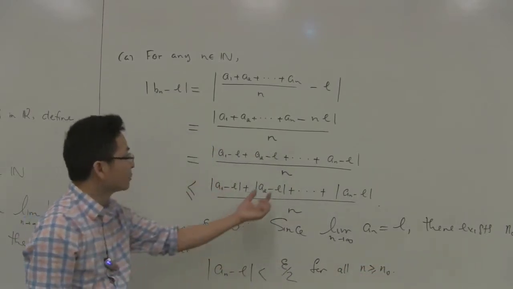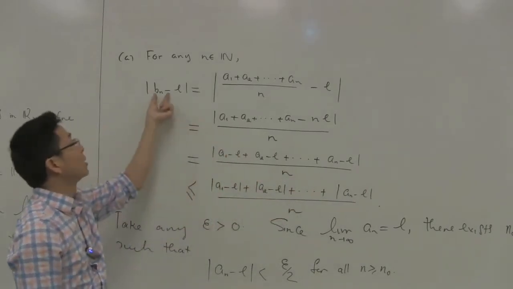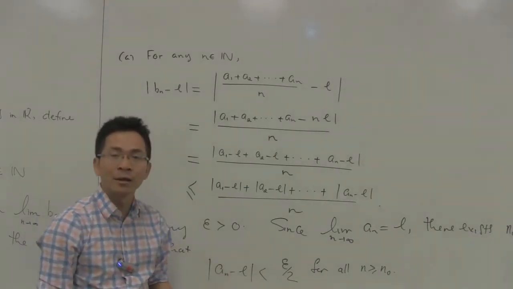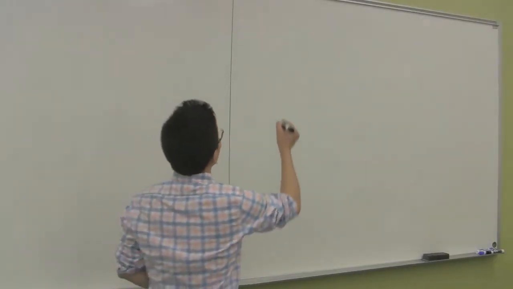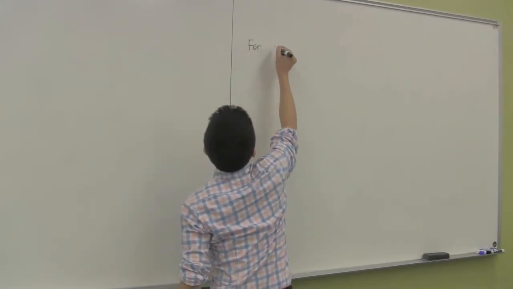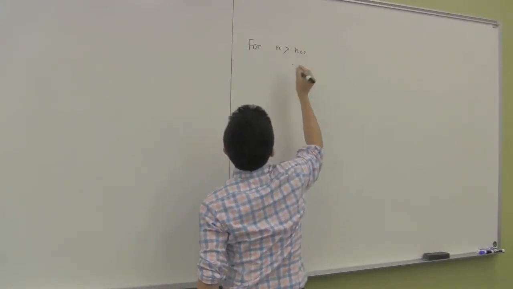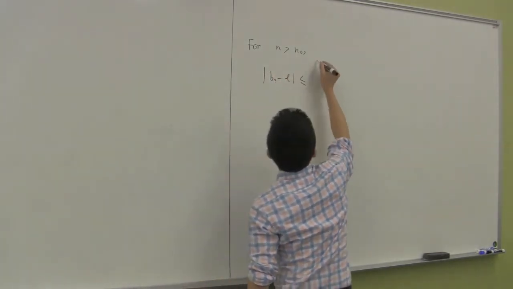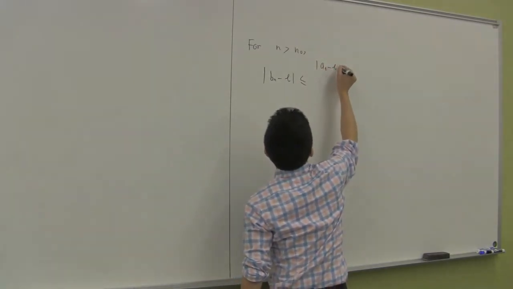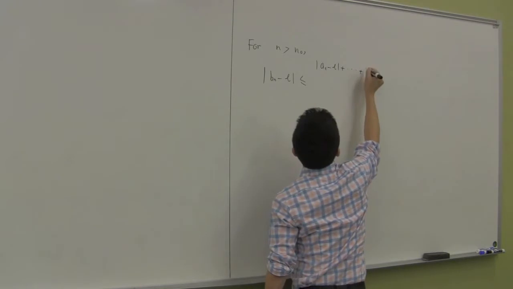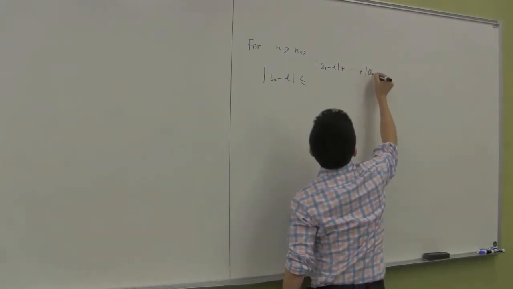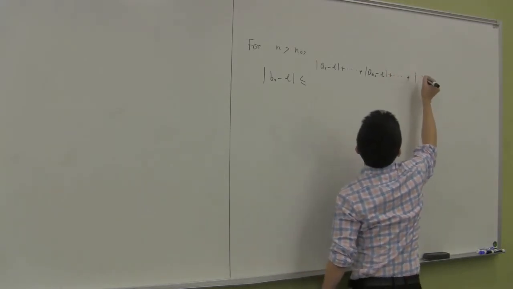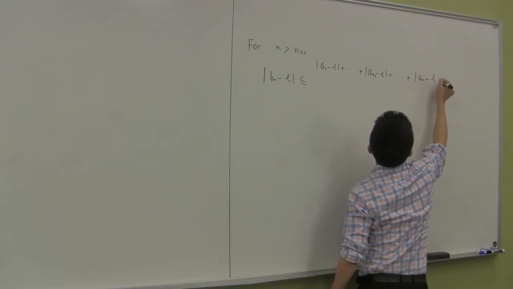So now from here we can have an upper estimate for the absolute value of b_n minus L where n is greater than or equal to n_0. Now for any n that is greater than n_0, as you know, the absolute value of b_n minus L is less than or equal to the absolute value of a_1 minus L plus so on plus a_{n_0} minus L plus so on plus a_n minus L, okay, over n.